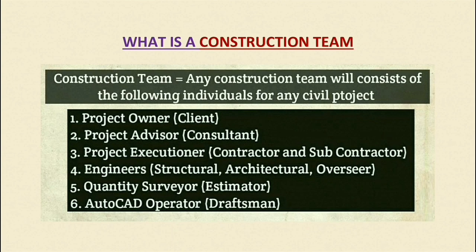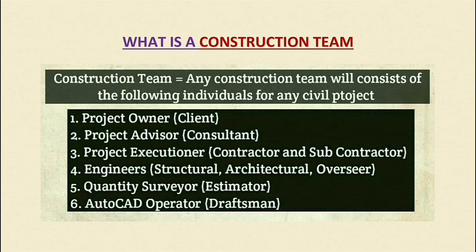So it could be structural engineers, who provide the knowledge about the structural items or who design the structural items, and the architectural engineer, who would give knowledge about the architectural item details, and the overseer, who is just a watcher who supervises the whole construction work of the contractor.